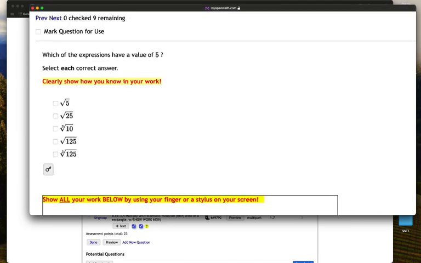In this problem, we're essentially trying to figure out which of these have an answer of 5. Square root of 5 is not 5. Square root of 25 is 5, so we would select this one. Cube root of 10 is not 5. Square root of 125 is not 5, but the cube root of 125 is actually 5, so we would be selecting both of those.